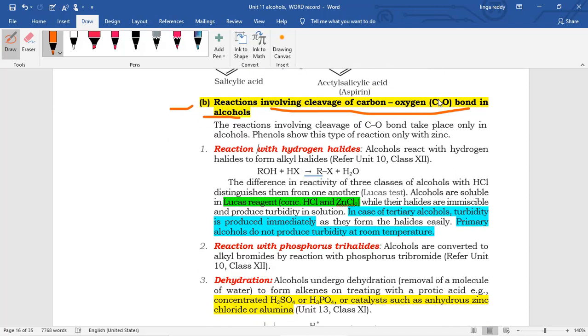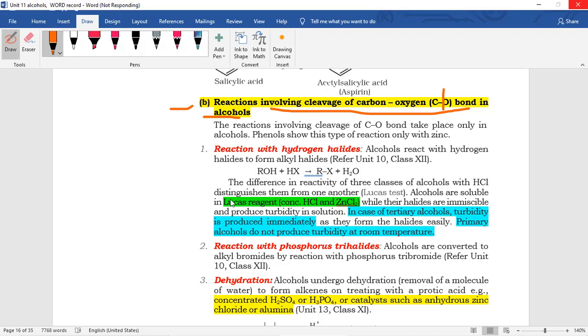Reactions involving cleavage of the carbon-oxygen bond in alcohols. See, the bond cleavage takes place between carbon and oxygen; that is the important point here. Reaction with hydrogen halides, we already discussed just before. There the reagent is the Lucas reagent, HCl plus zinc chloride. The combination of HCl and zinc chloride is called Lucas reagent.